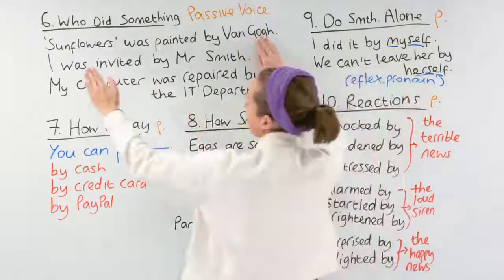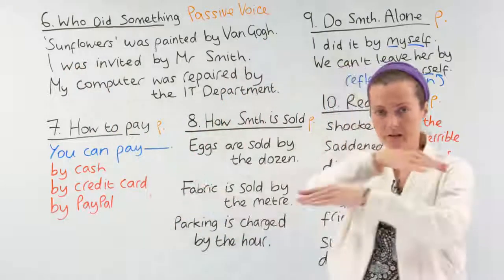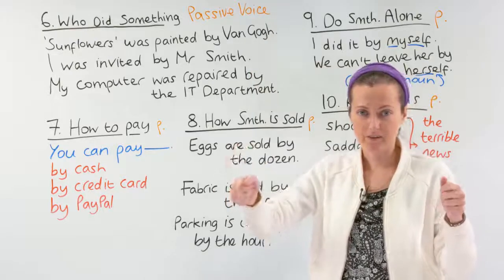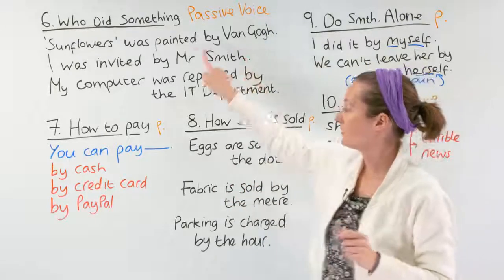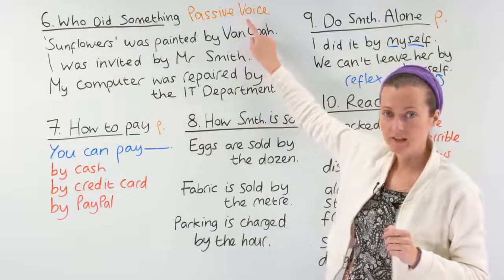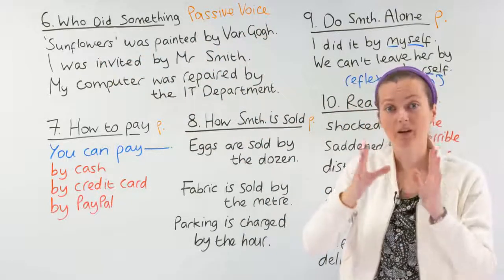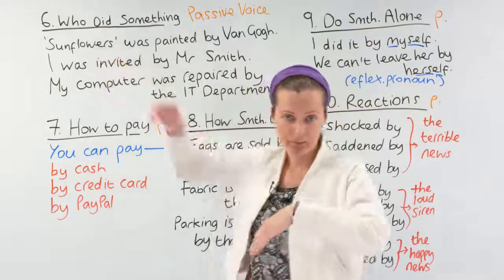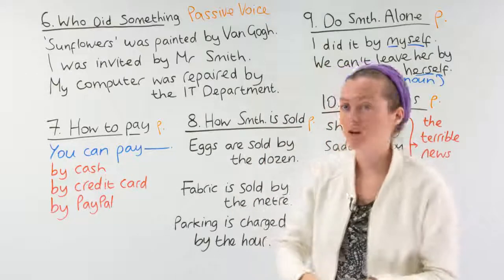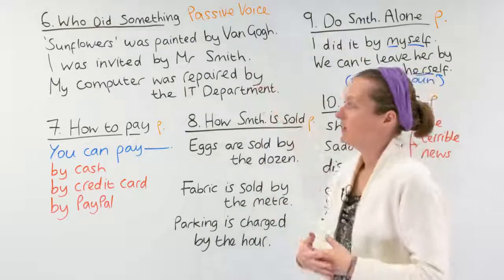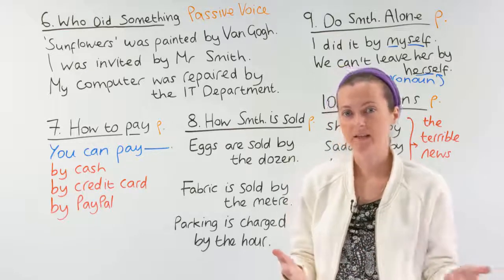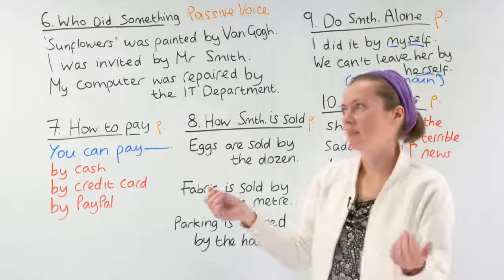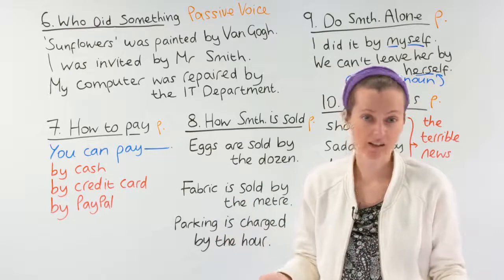We can take this sentence and swap it and say Van Gogh painted Sunflowers. But in this sentence, which is the passive voice, the thing that comes first in the sentence is the object. Sunflowers, the painting, comes first rather than the artist. And the reason we do passive voice sentences is because this is more formal writing, or we might see it written in an essay or something like that.